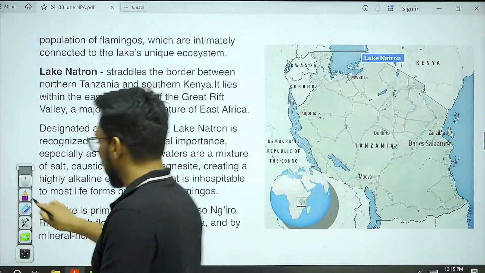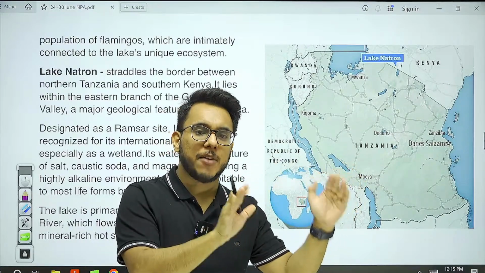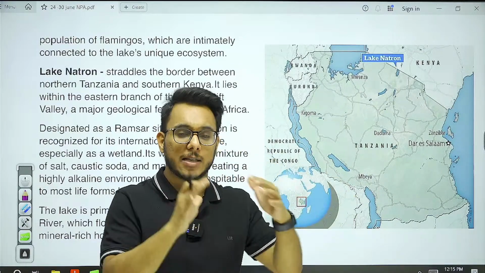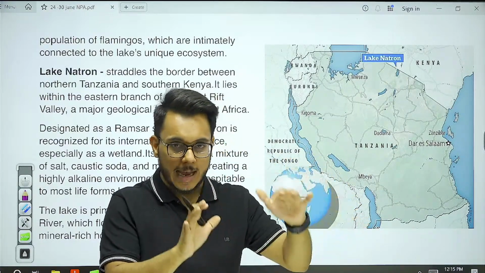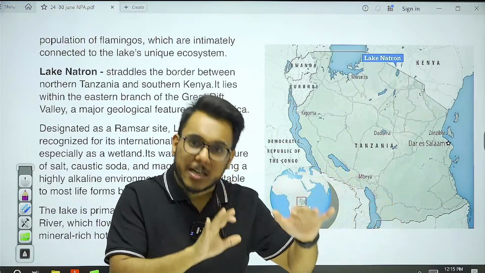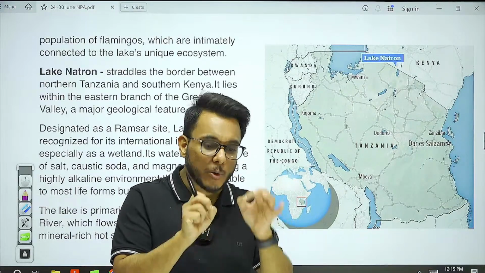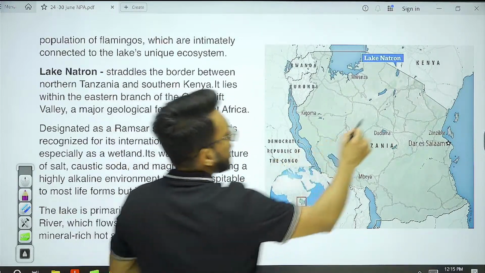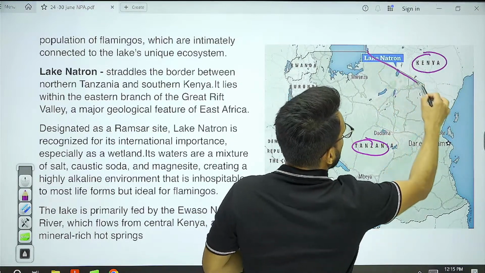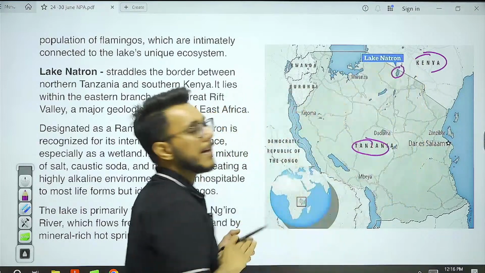Lake Natron is located on the eastern side of the African Great Rift Valley. It is located on the continent of Asia. My apologies, it is located on the continent of Africa. In Africa, there is the Great African Rift Valley. In the eastern part of the Great African Rift Valley, this particular lake is located, on the boundary between two countries. Which two countries? Kenya and Tanzania. So on the boundary of Kenya and Tanzania, this Lake Natron is located.